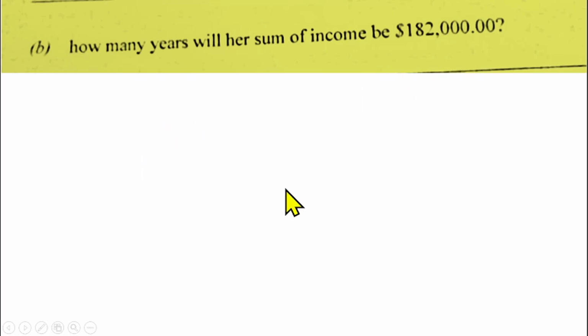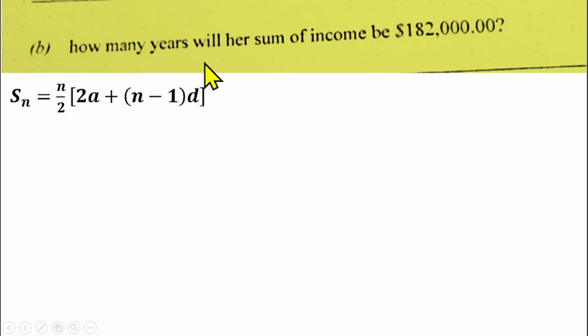So that one is talking about the sum of terms in AP. How many years? The number of times it will take to sum the terms to this $182,000. And we know that the sum of terms in AP is n over 2 into 2a plus n minus 1 multiplied by d. So our aim is to find the value of n, which is the number of years.